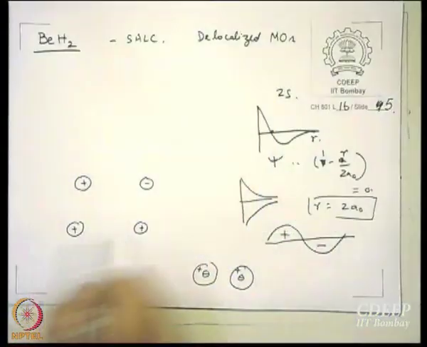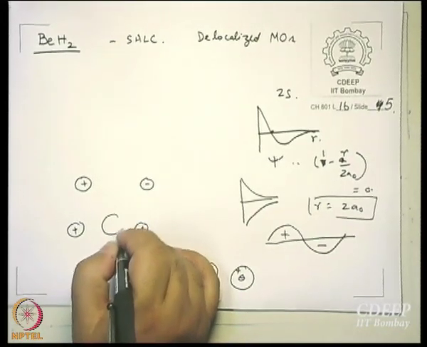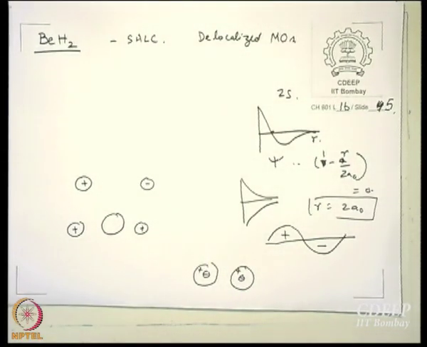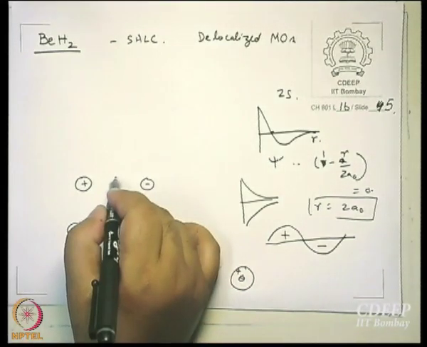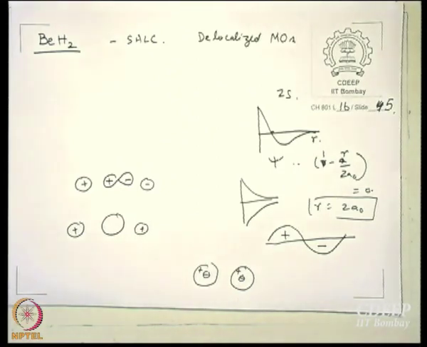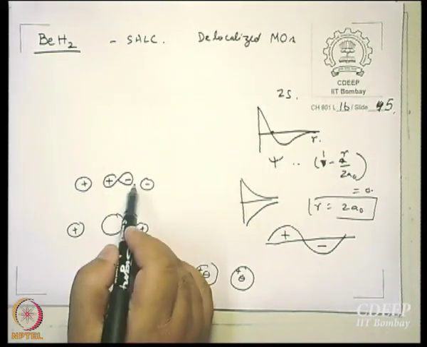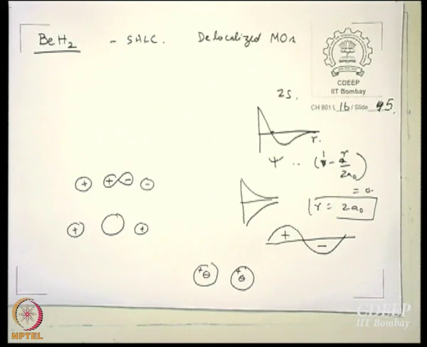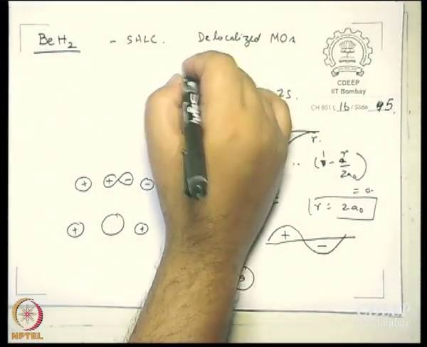Now, does 2s match the symmetry of any of these? And 2p matches the symmetry of this. Right? Plus plus, minus minus. Right? So now what we are saying is, first of all, we will construct the SALCs.